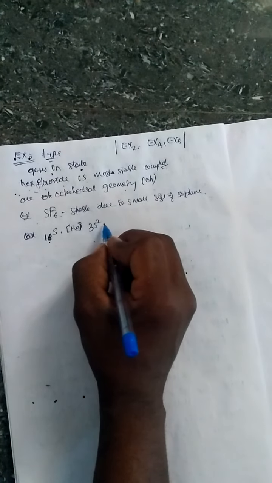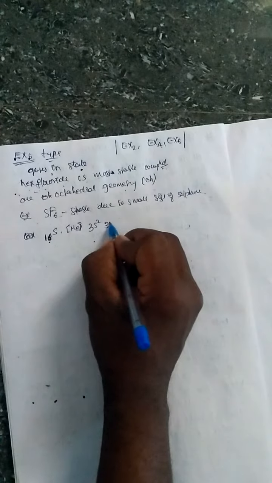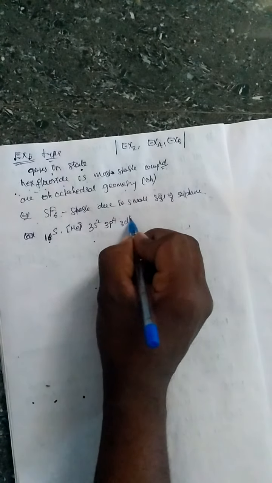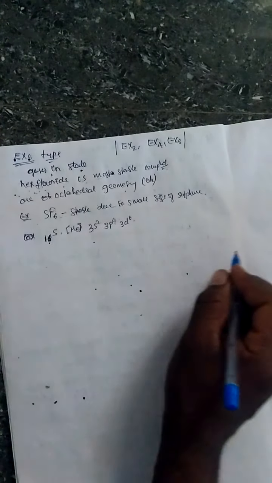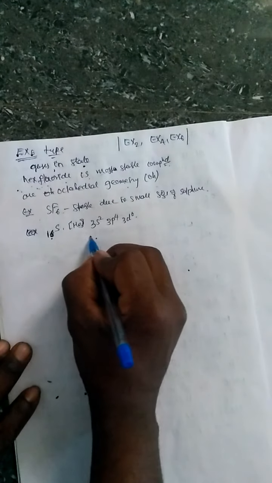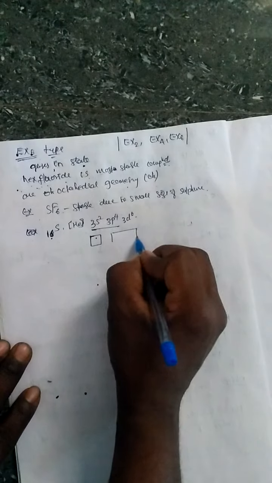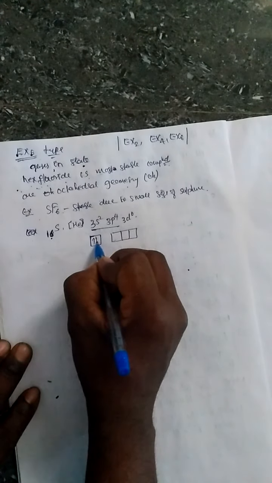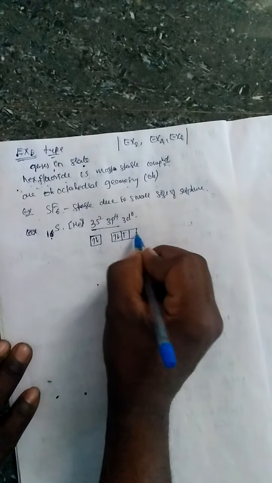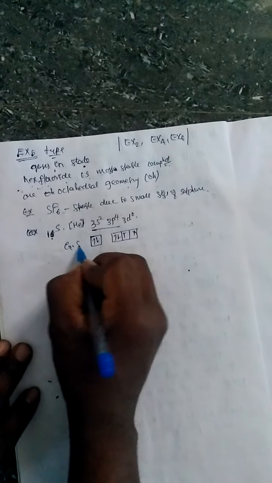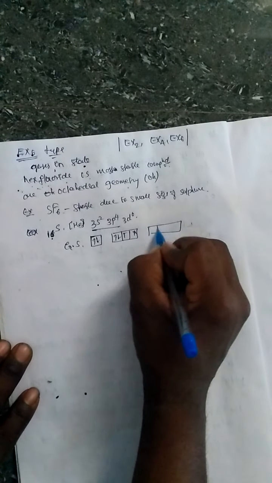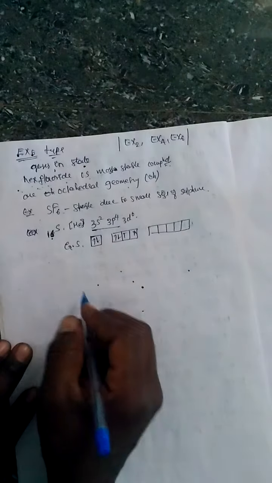The electronic configuration is noble gas core, 3s2, 3p4, and there is the vacant 3d0. Sulfur's outermost electronic configuration is 3s2 in s and 3p4 in p: 2 electrons in s, 4 electrons in p. This is the ground state electronic configuration, and the d orbitals are vacant.